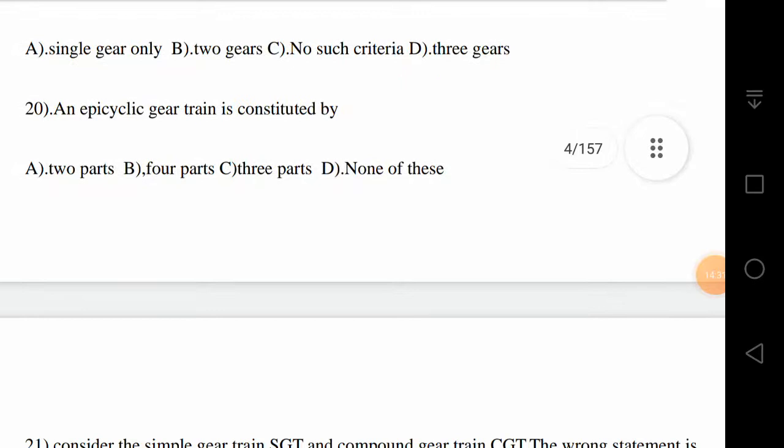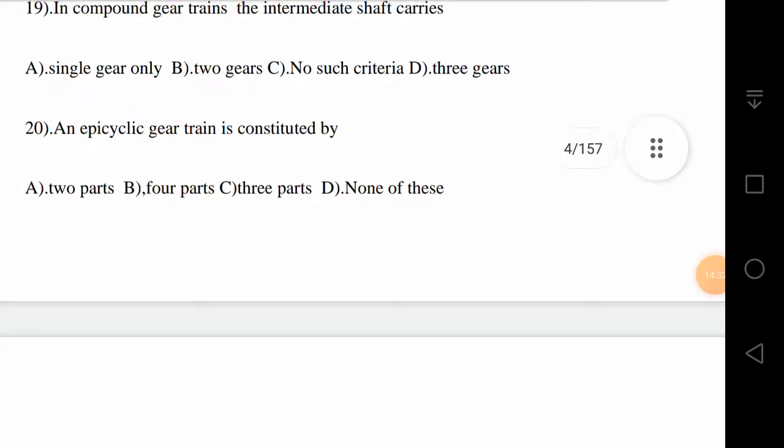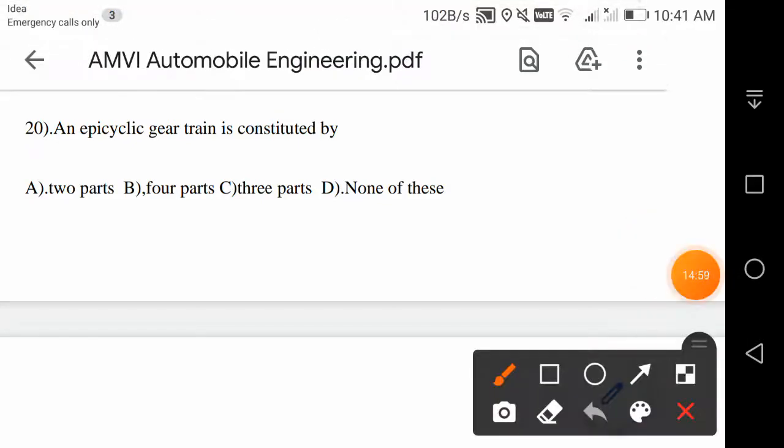Now, an epicyclic gear train is constituted by how many parts? Is it two parts, four parts, three parts, or none of these? Actually it is constituted by three parts: one is the gear, the other is the pinion, and the third part is the arm. So an epicyclic gear train is constituted by three parts: gear, pinion, as well as arm. The correct answer is C.